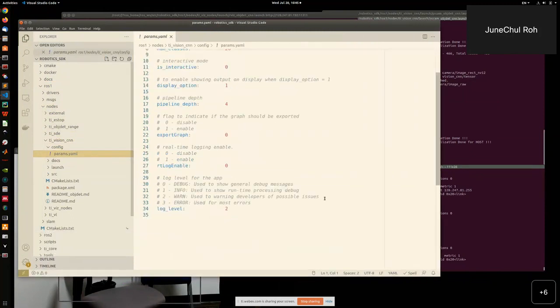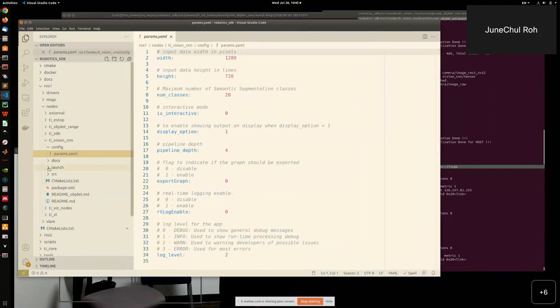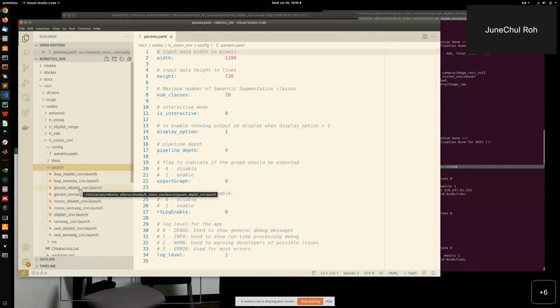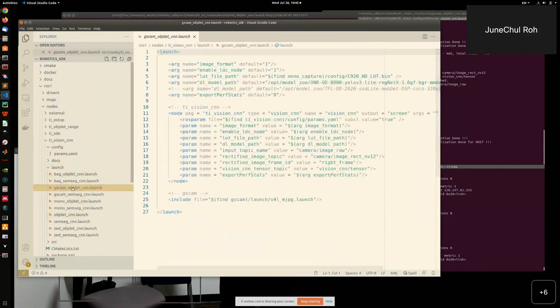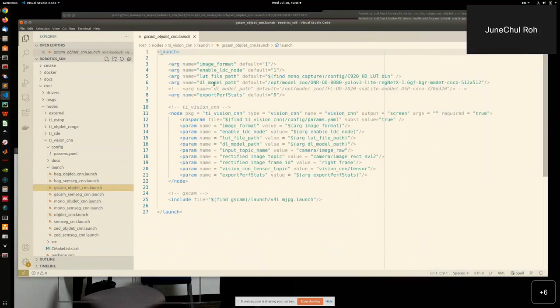There is a YAML file, the param, and also a launch file. There are several of them. For this GSCAM object detection CNN, if you look here, there is a DL model path which is pointing to the model. You can switch to a different model. For example, if you turn on this one, you can use the SSD model. And there are a bunch of options you can try.